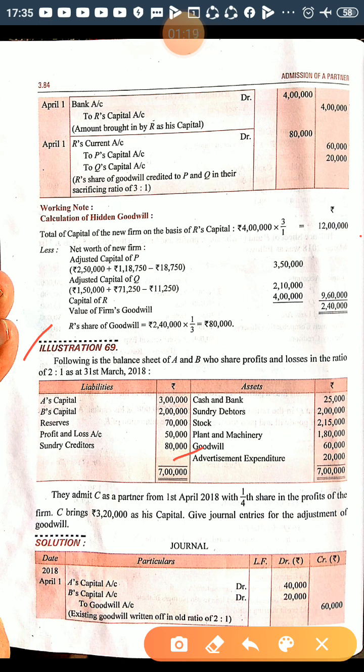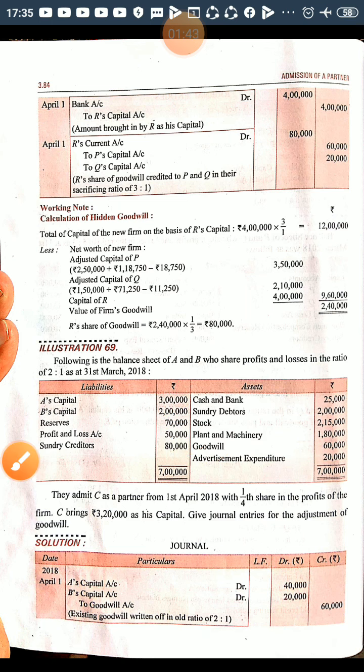So here old partners' capitals are given, reserves and surplus given, profit and loss is given, goodwill is given, and advertisement suspense account, advertisement expenditure is given. So the new thing in this question is that if existing goodwill is given, that is also going to be adjusted, right? So